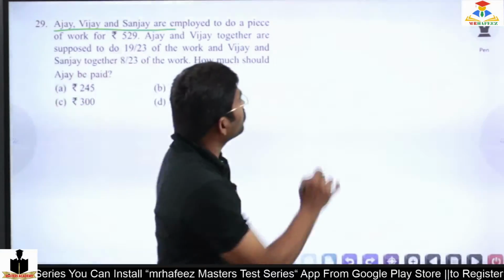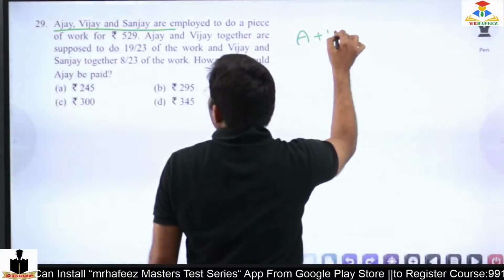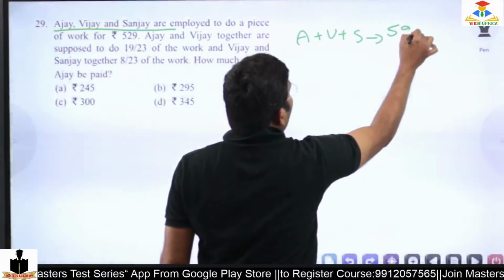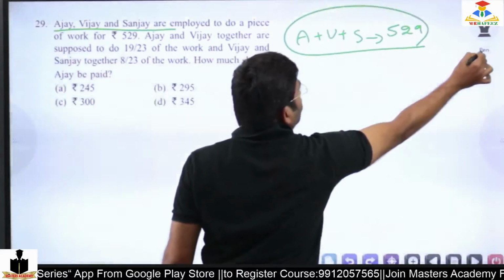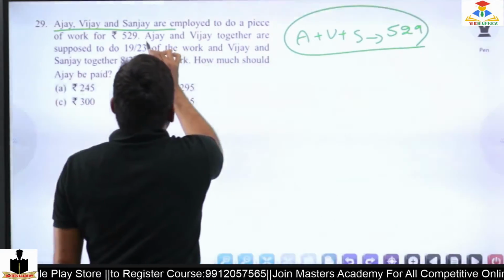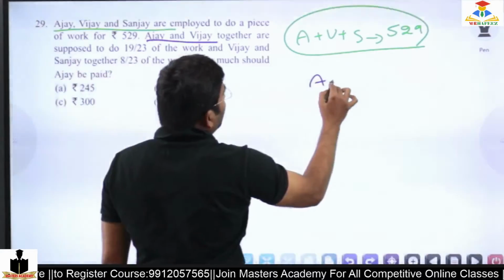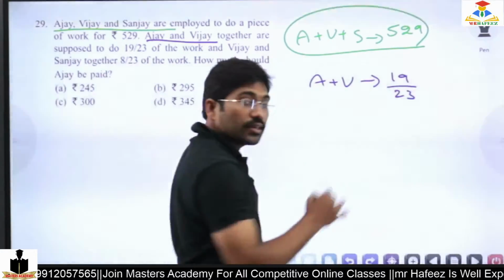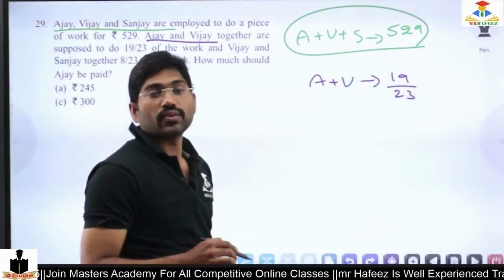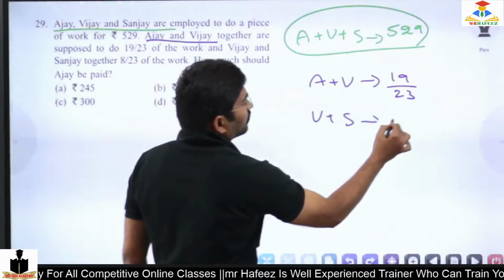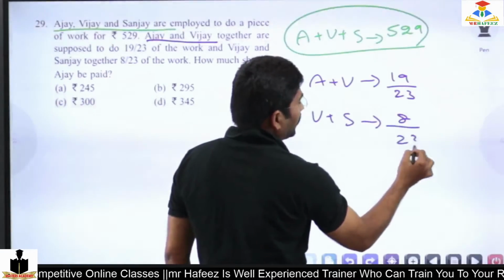Yes. So Ajay plus Vijay plus Sanjay, and they paid 529 rupees. So that is clear according to the question. And Ajay and Vijay are supposed to do 19 by 23rd part of a work. And Vijay and Sanjay are 8 by 23rd.